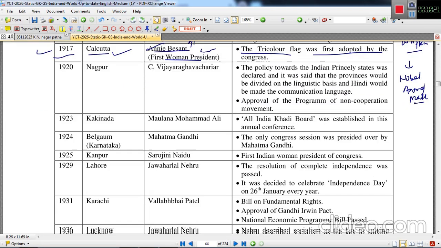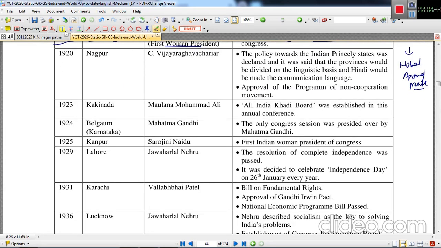Next important session was in 1920 in Nagpur. C. Vijayaraghavachariar was the president. The policy towards the Indian princely states was declared because earlier Congress was quiet on this matter.